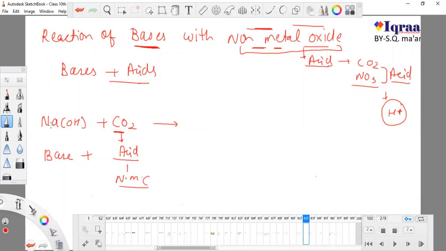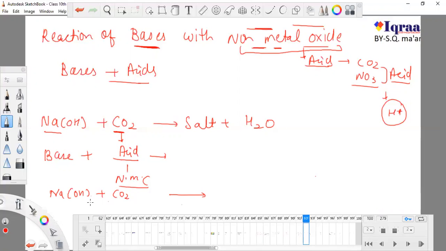What was the formula? When a base reacts with an acid, it forms a salt and a water molecule. So here a salt and a water molecule will form. Now I'm writing the equation: sodium hydroxide reacts with carbon dioxide, don't think twice, this is very simple.